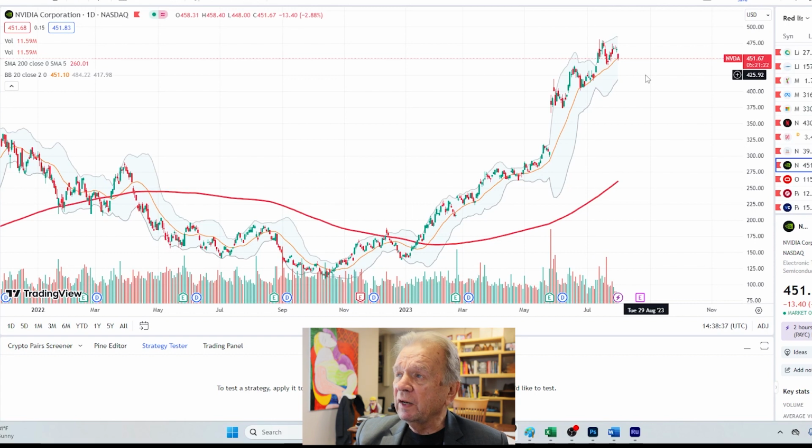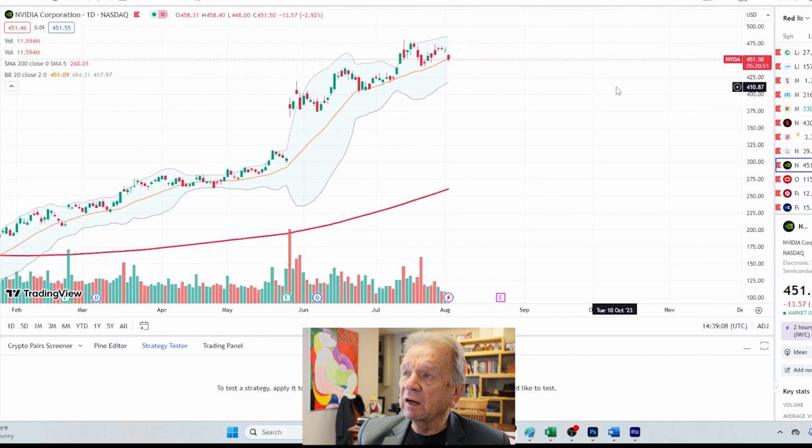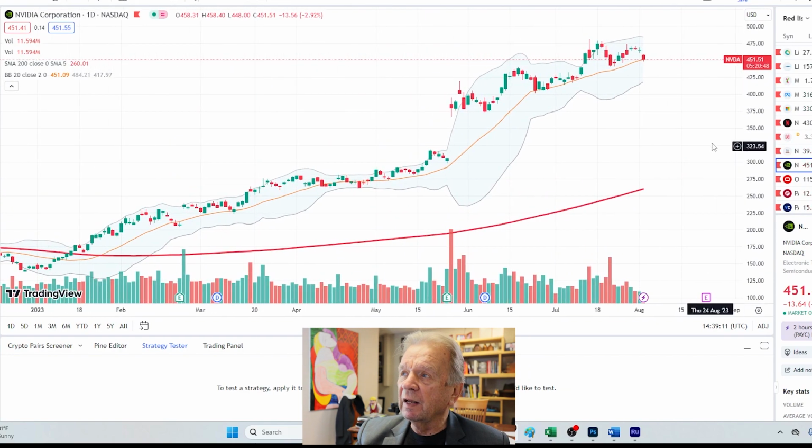Well, what I've put here is the Bollinger Bands. And I think we can see this is the main center of the Bollinger Bands. And we see that as long as it stays above that, it's on an upward trend. We can see right now, NVIDIA has dropped below that orange line. So I'm looking at it and saying, I want to see what direction it goes. Does it drop, close entirely? Do we get a full candlestick below that yellow line? If we do, there's a good chance it's going to come down.